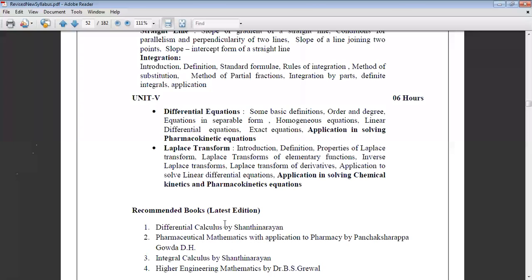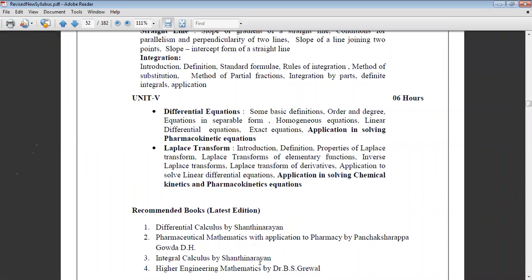What are the latest books you have to consider? Some books are written here, but mainly it is not written over here. You have to follow these reference books, as well as one more reference book known as Sujan Mathematics.